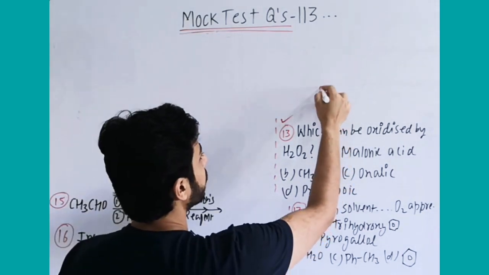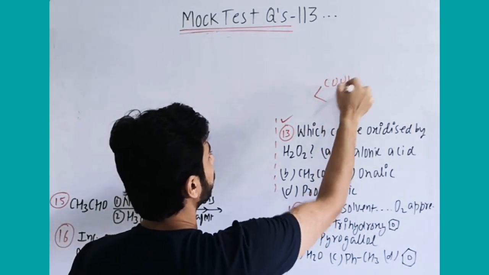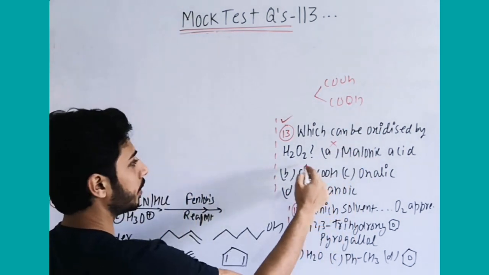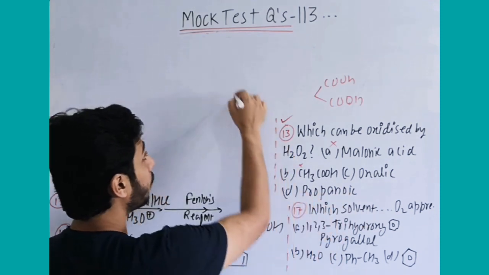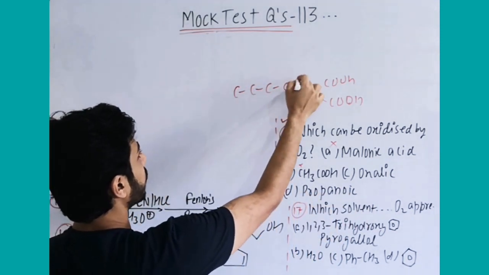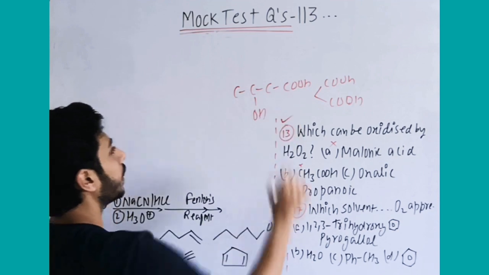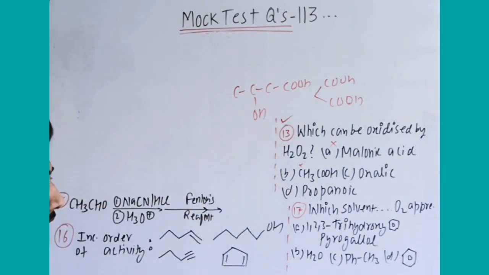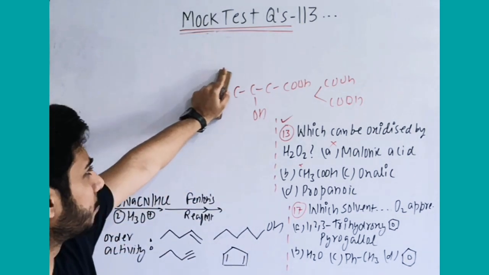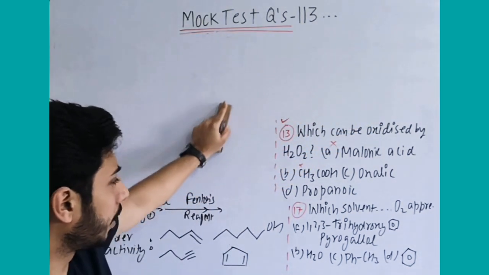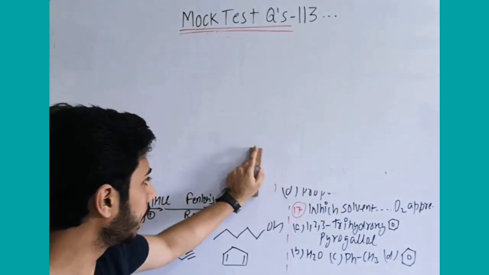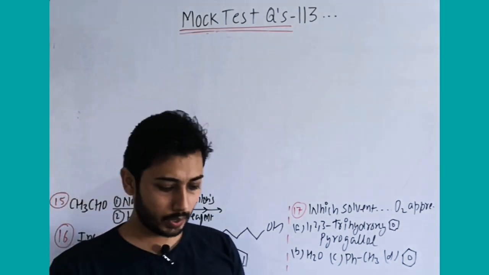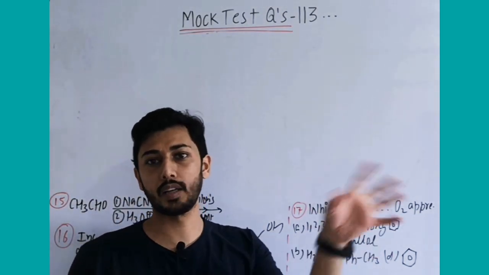So malonic acid is what? Malonic acid is this one. No beta hydrogen, it will not react. Acetic acid, alpha, no beta. Oxalic, no beta. Propanoic acid, yes, here you will get the beta hydroxy carboxylic acid. So again, this is not a useful reaction as per NCERT, but here they have given it twice, so again I am repeating it. H2O2 oxidizes a carboxylic acid, which one? Which contains beta hydrogen.